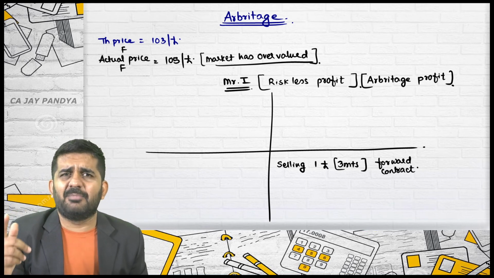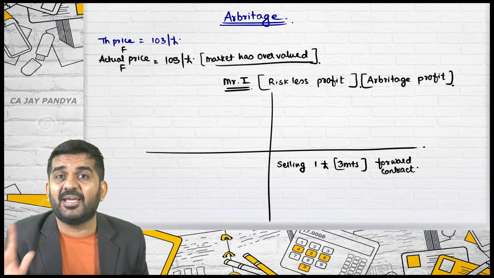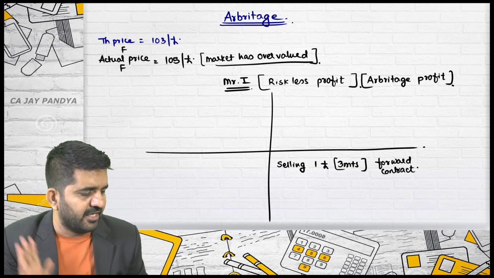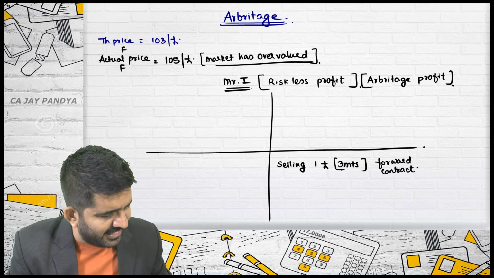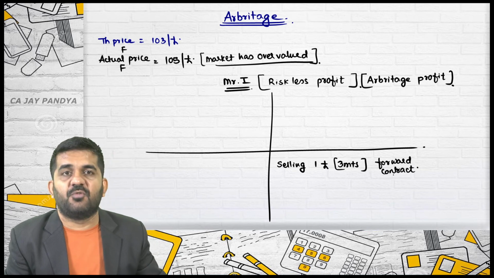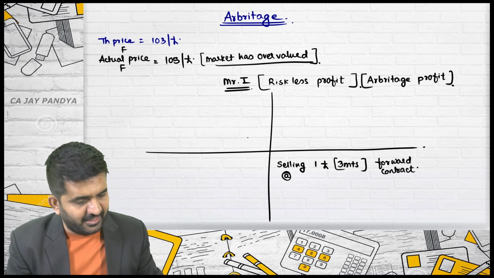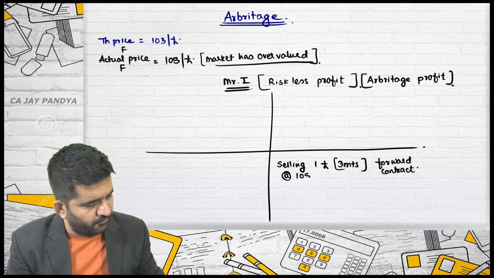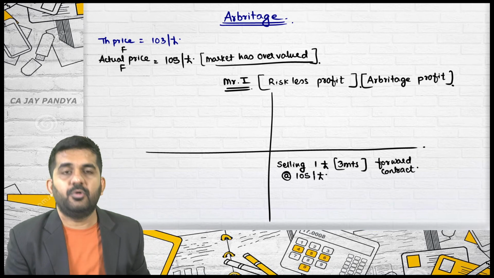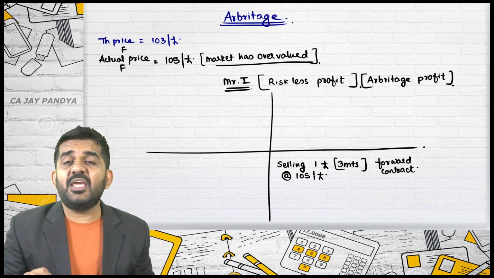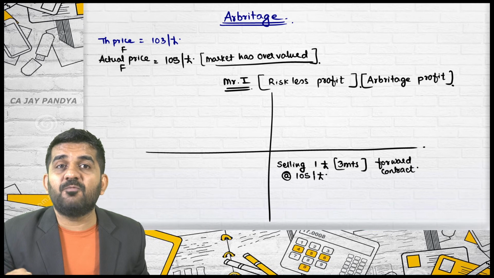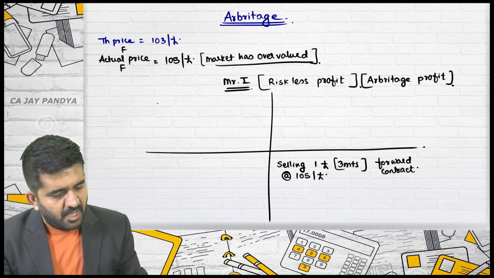I may do it by differences also; it does not make any difference. I have proved it does not make any difference. I will be selling 1 pound in a 3-month forward contract at a rate of 105 per pound. See, if I am selling a pound after 3 months, I should